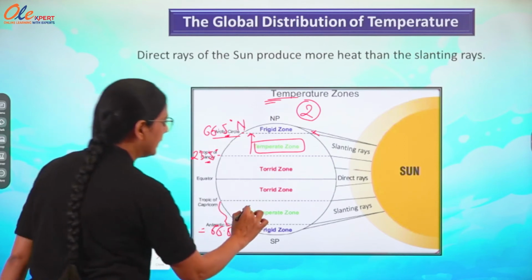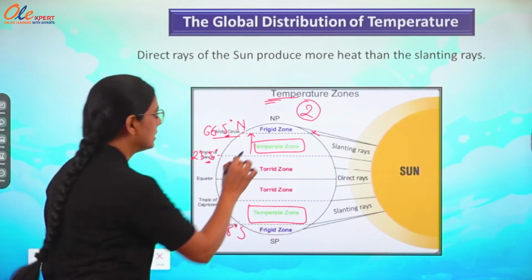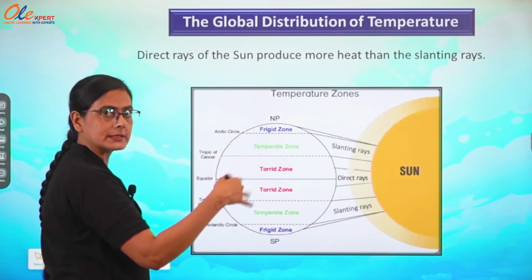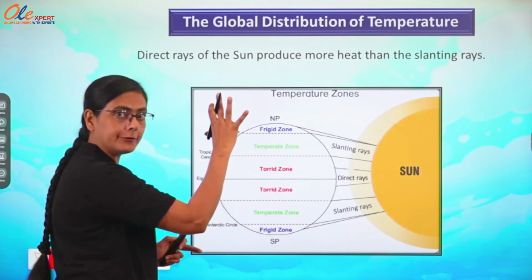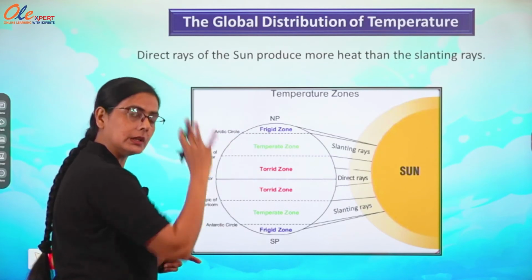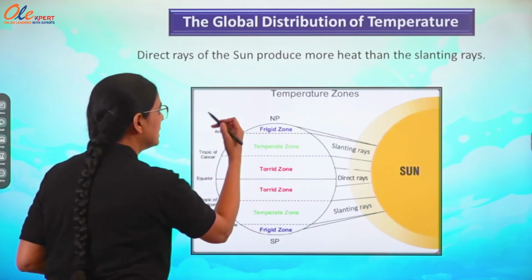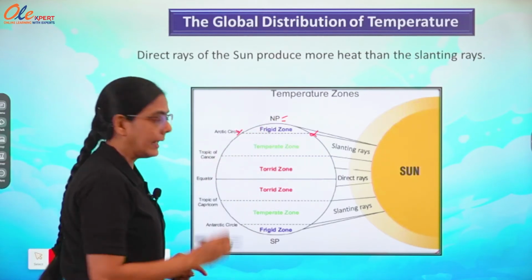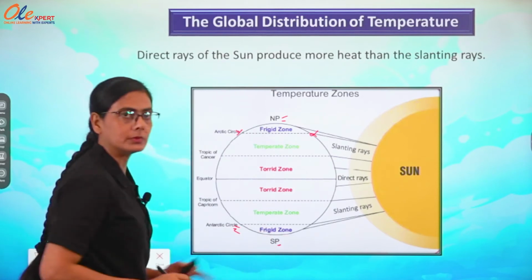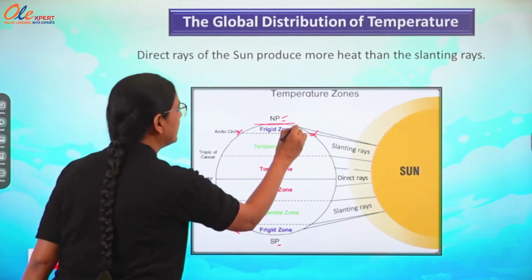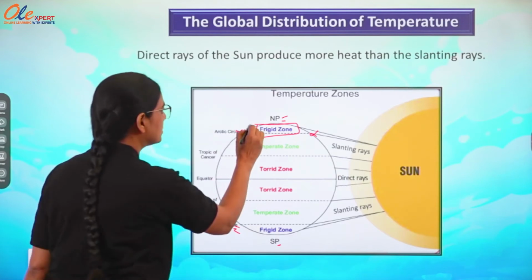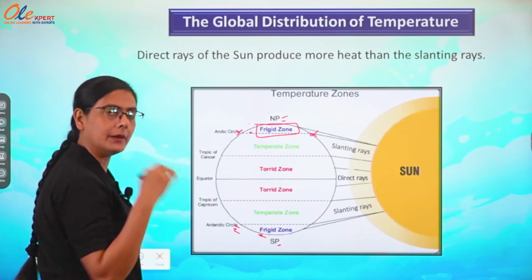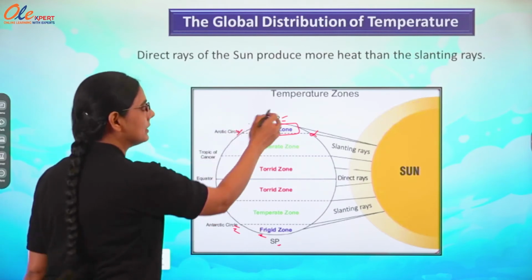Okay. Then it will be south temperate zone, north temperate zone. Getting? The third one will be, obviously we are talking about far away from the equator, north zone and south zone, both the zones. So now the third one will be from Arctic circle to North Pole and Antarctic circle from south to South Pole, these are called frigid zone. North frigid zone and south frigid zone. When we are talking about Arctic circle, it will be in the north up to the North Pole.